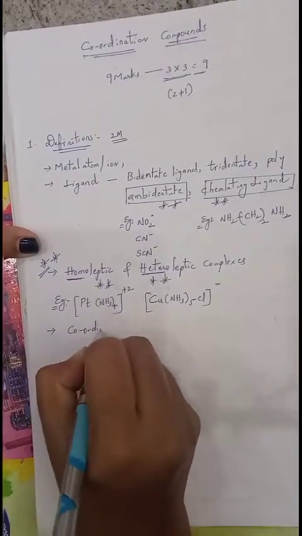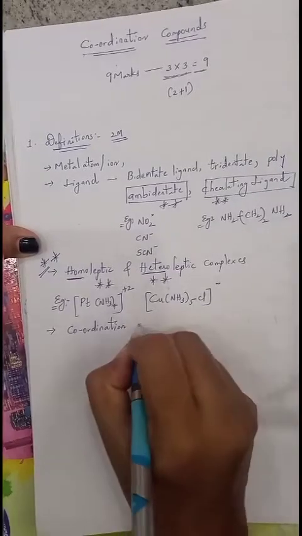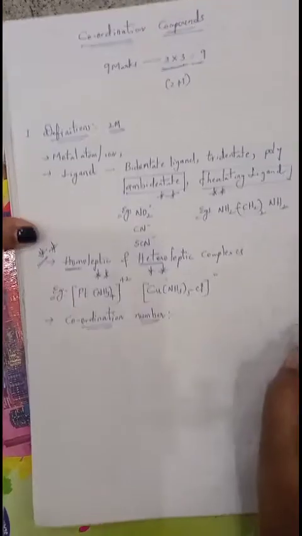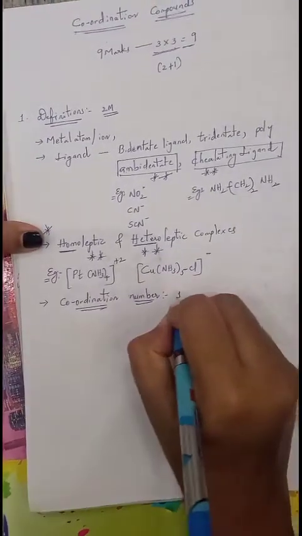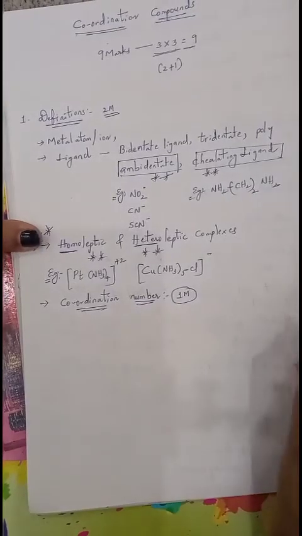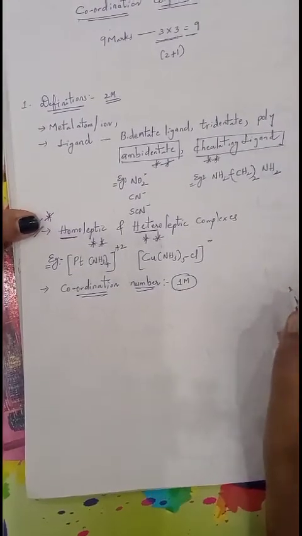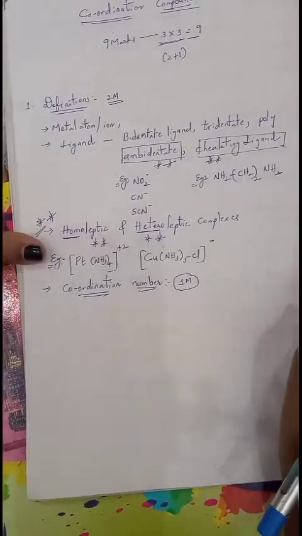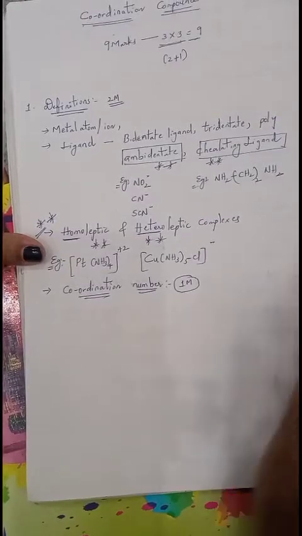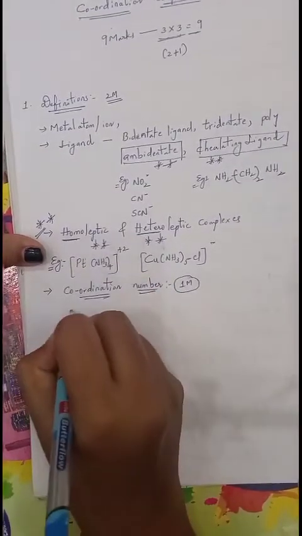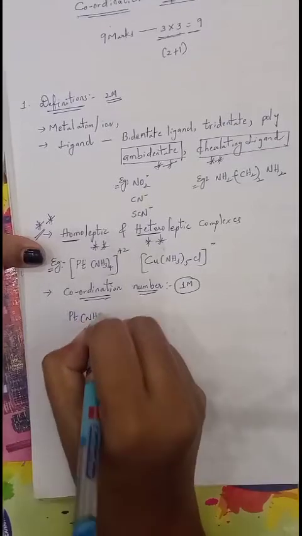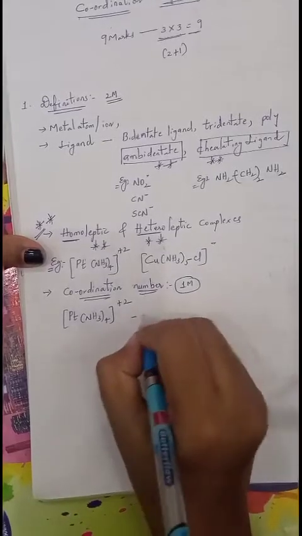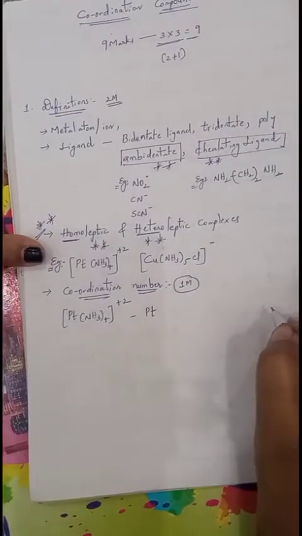Next, coordination number. It is also important, for 1 mark. They'll give a complex, and in that complex you want to find out the coordination number of the central metal atom. Remember, coordination number is particularly related to a central metal atom. It does not belong to the ligand. For example, you can take the same complex, Pt NH3 taken 4, 2 plus complex. What will be the coordination number of platinum? That is the question, or of the central metal atom.